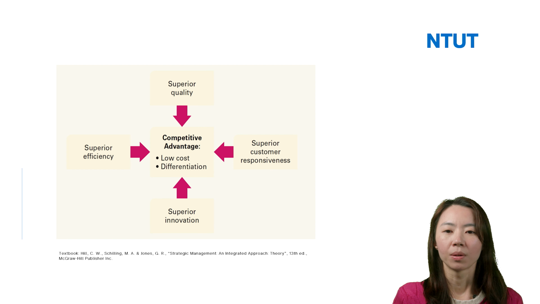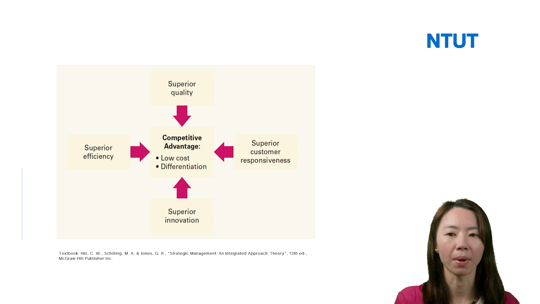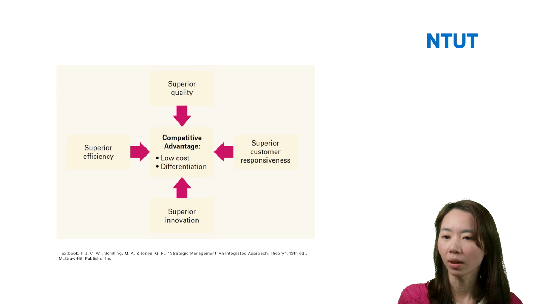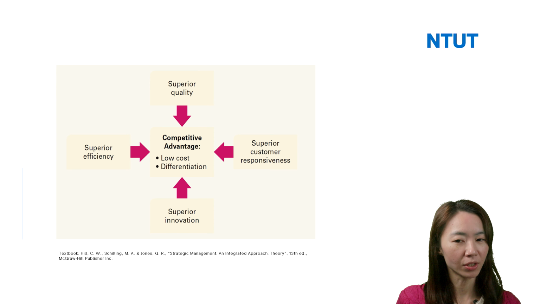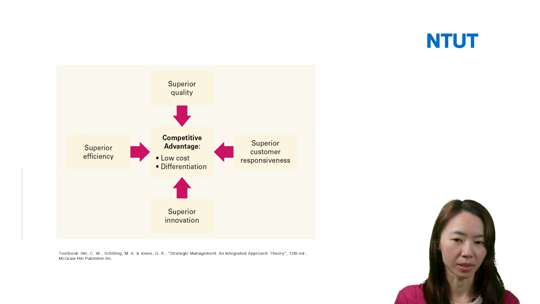In the previous chapters, we talked about the four factors that can help firms build their competitive advantage: superior quality, superior efficiency, superior innovation, and superior customer responsiveness.